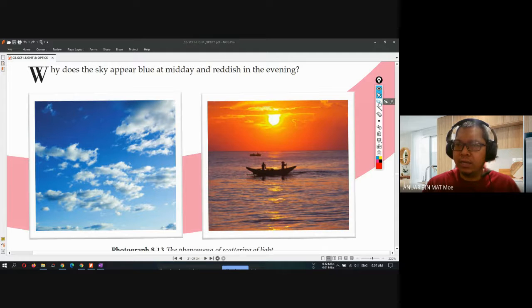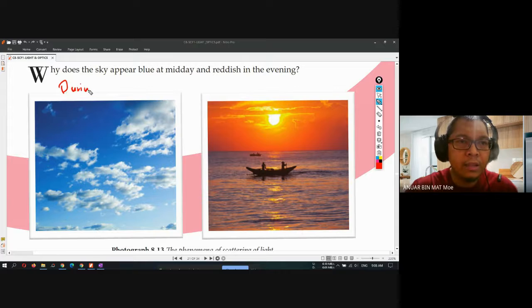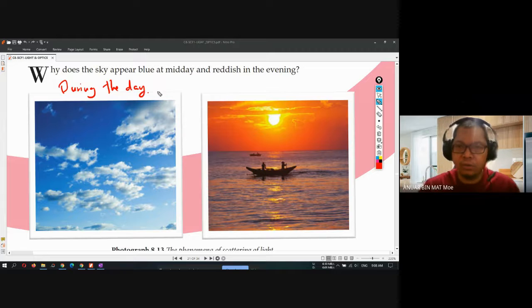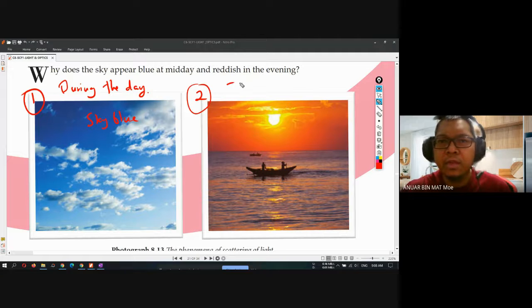The picture on the left is during the day, in the afternoon, where the sky is blue. The second picture is during the sunset or during the dawn.